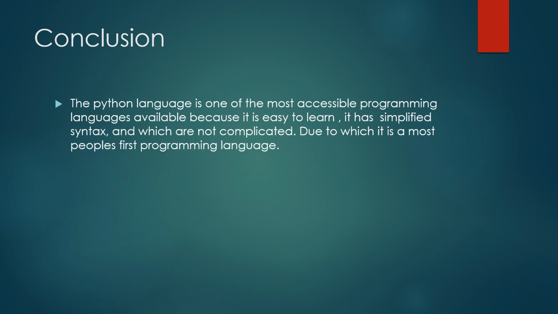So in conclusion, the Python language is one of the most accessible programming languages available because it is easy to learn and has simplified syntax which is not that complicated, due to which it is most people's first programming language, and it was my first programming language too. It was fun and it's a really interesting programming language. It is simple yet one of the most powerful programming languages out there.